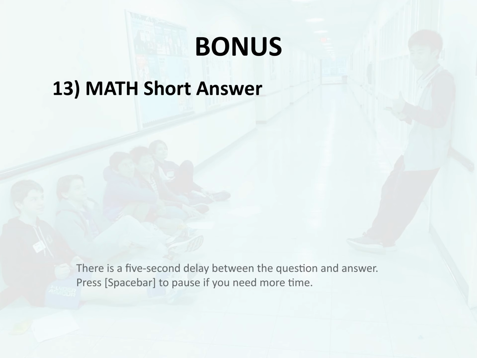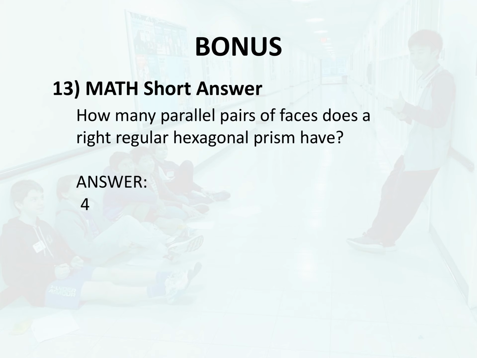Bonus 13. Math. Short answer. How many parallel pairs of faces does a right regular hexagonal prism have? Answer 4.